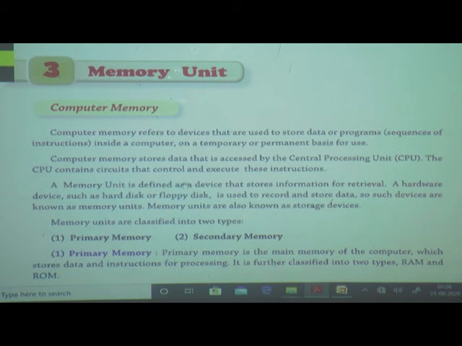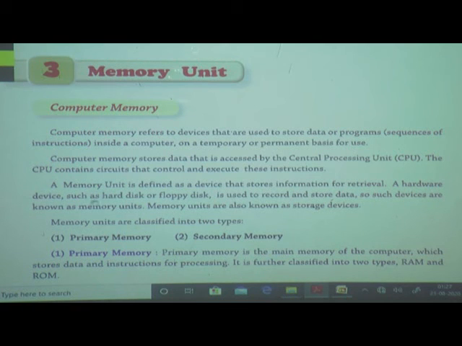A memory unit is defined as a device that stores information for retrieval. Retrieval means we can use it again. Just now I told you, if we make a folder, then after 1 hour, after 1 week, after 1 year also this folder is there, and we can use this folder again. This is what we call retrieval. The memory unit is defined as a device that stores information for retrieval.